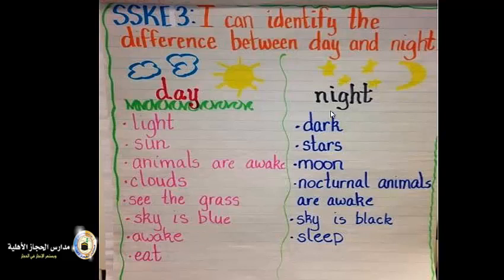While at night, it's dark. We have stars, moon. Nocturnal animals are awake. This means that some animals are awake during night, like the bat. The bats are awake during night. The sky is black and you are asleep. So here the kid described to us the day and night in these simple words.